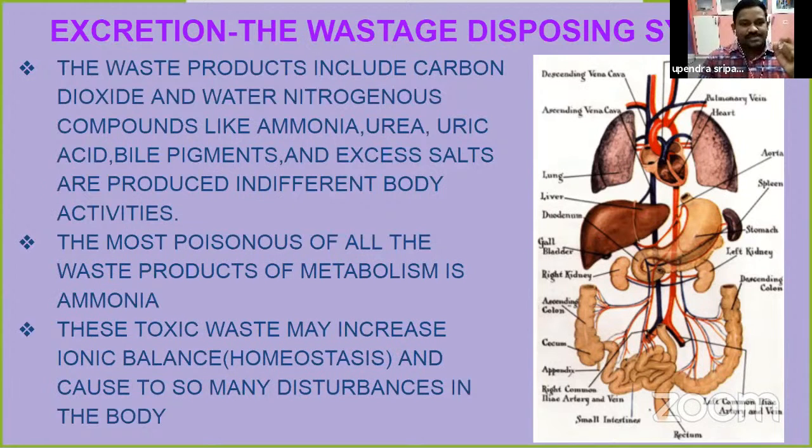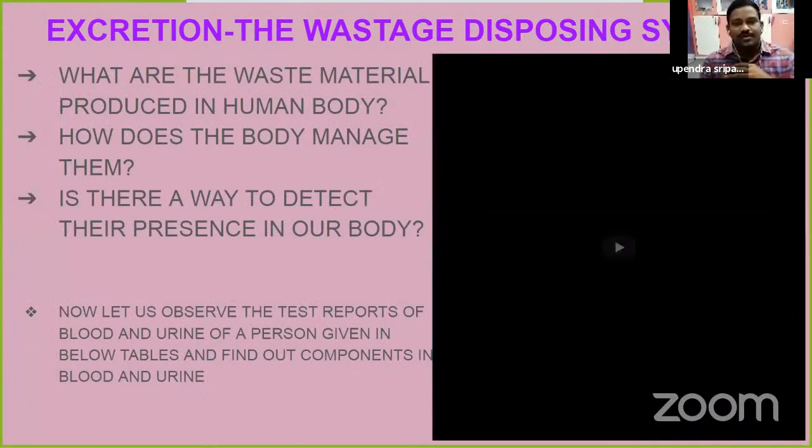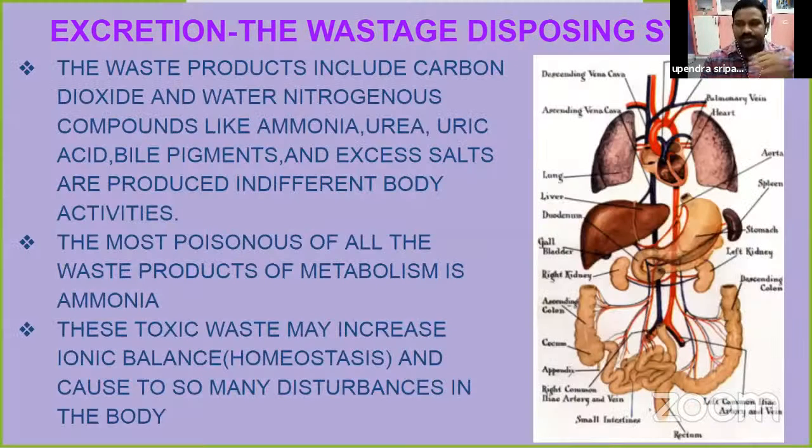The most poisonous of all these metabolic waste products is ammonia. These toxic wastes may disturb the ionic balance, known as homeostasis, and cause many disturbances in the body. So these harmful substances must be sent out from our body. Our excretion system takes the responsibility to dispose of or eliminate these harmful items.